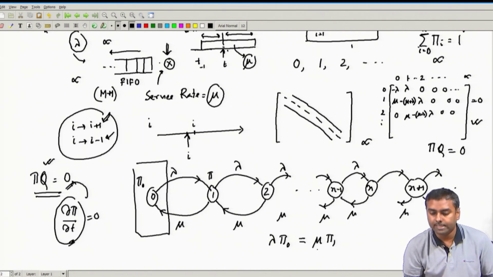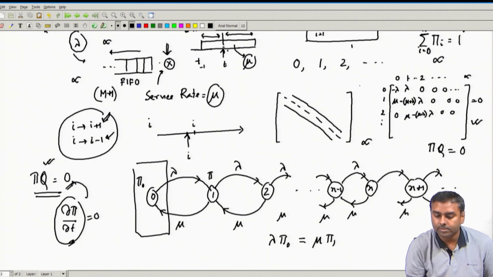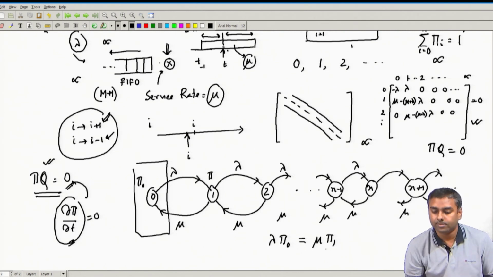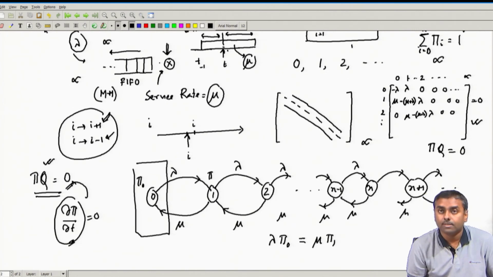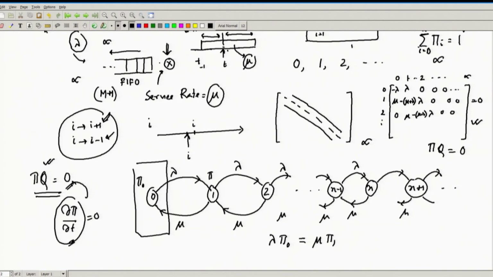If you put pi q equal to 0, the first row will form that same equation. For the second row, you will see the second equation, and so on you will be able to derive these equations.